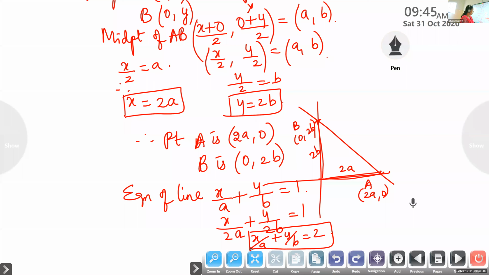Is it clear, children? Either we can do this by using the intercept form, or once again you can use the two-point form. Two points are given, so we can use the two-point form, (y minus y1) by (y2 minus y1), find the equation of the straight line, and prove this result. Is it okay? Any doubt?